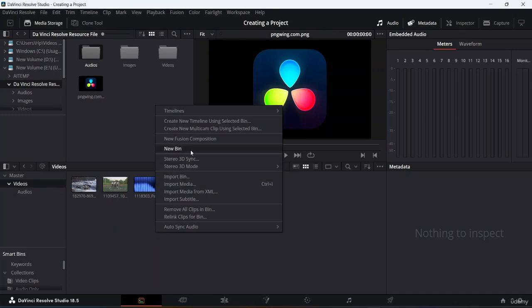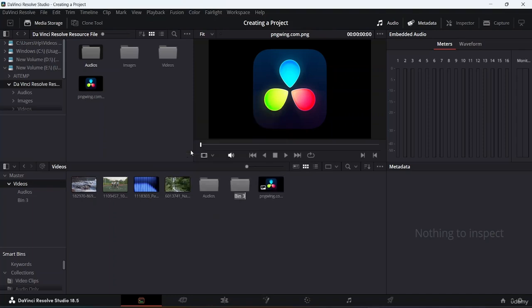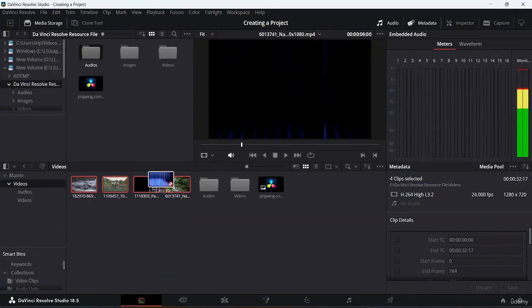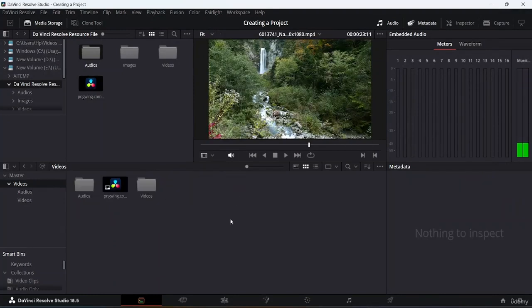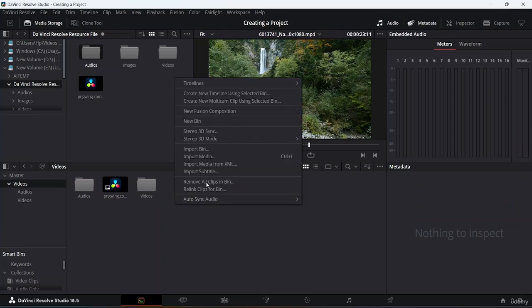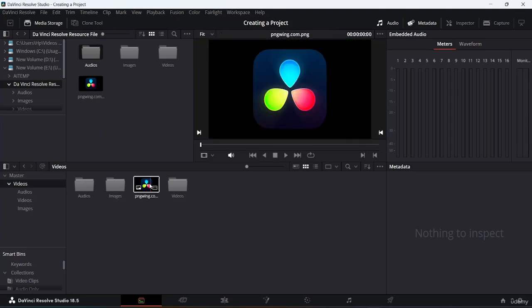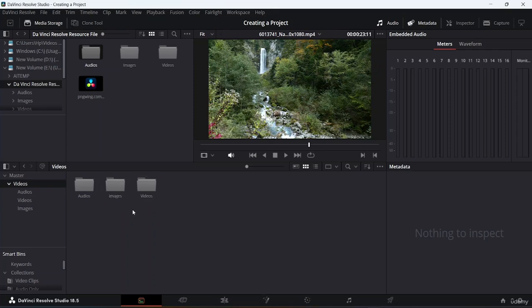So for me, let me line up my workspace. I will name this one videos. What I'll do is select all of these together at once, and now I will drag and drop them over here into my videos bin. Now again, let's go to new bin, and I will name this one images. Let's drag and drop these images right over here into the images folder.